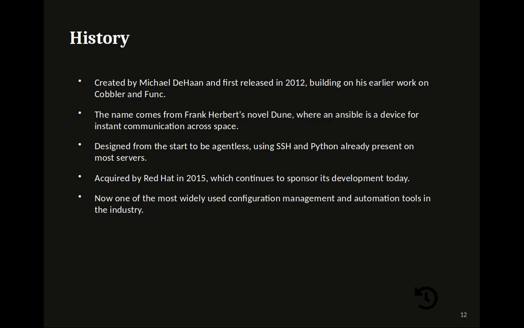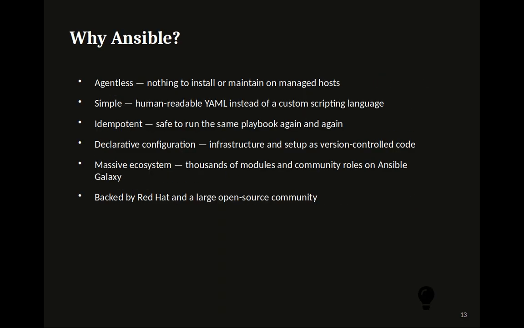Designed from the start to be agentless, using SSH and Python already present on most servers. Acquired by Red Hat in 2015, which continues to sponsor its development today. Now one of the most widely used configuration management and automation tools in the industry.